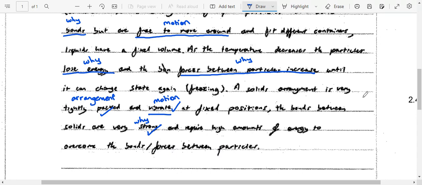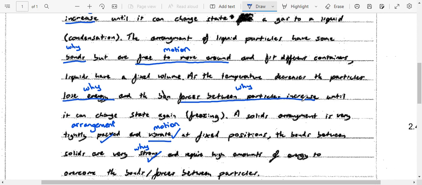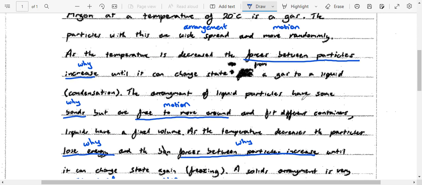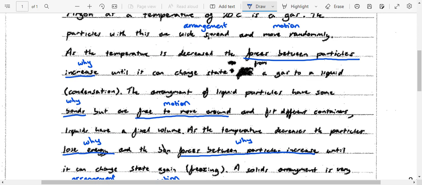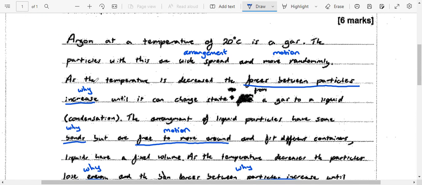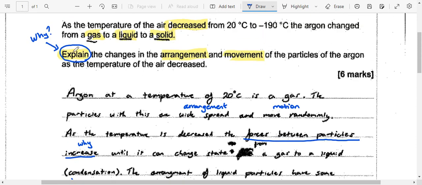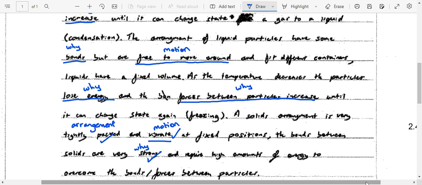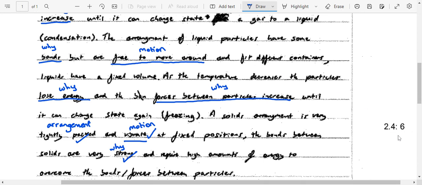So all the way through this answer, the student is directly answering the question they've been asked. They're telling me arrangement, motion, motion, arrangement, motion, exactly what they were asked in those 2 parts. And then in between every part, they're telling me why it changes, which was that first part of the question. So if I just scroll down, you'll see this student got the full 6 marks.